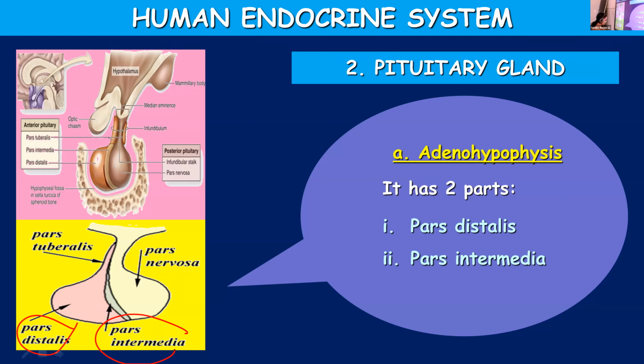If you compare vertebrates and invertebrates, invertebrates have very simple endocrine systems and very few hormones are produced. Whereas vertebrates have a well-developed endocrine system, and several hormones, each with a specific function, are produced.